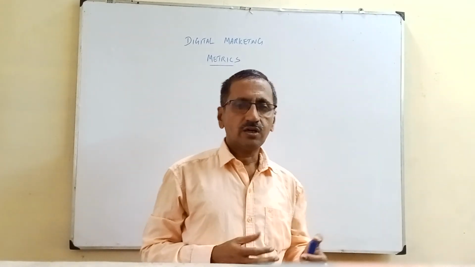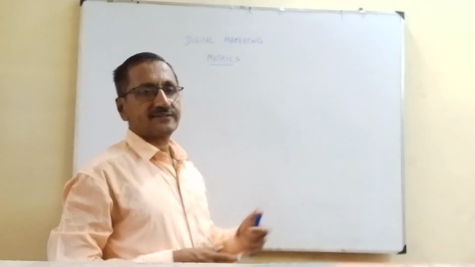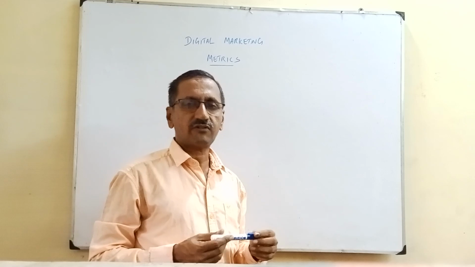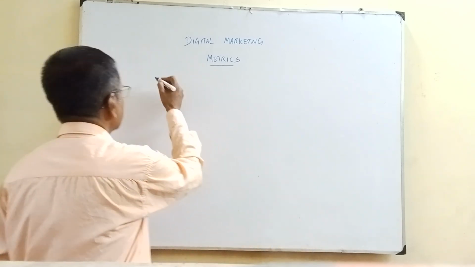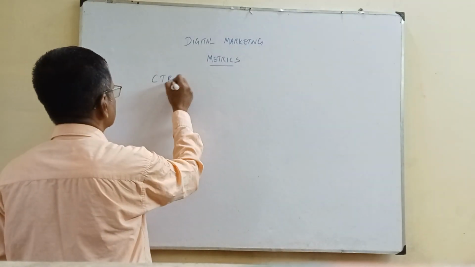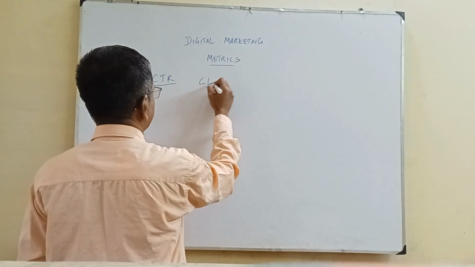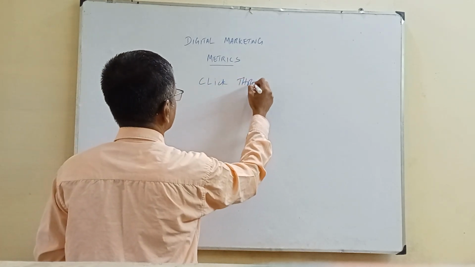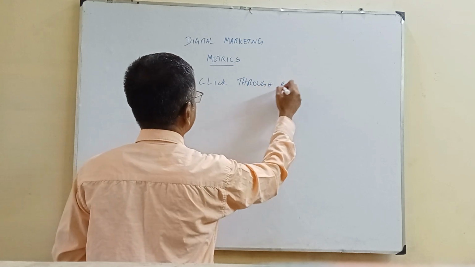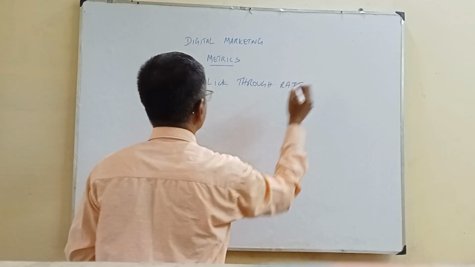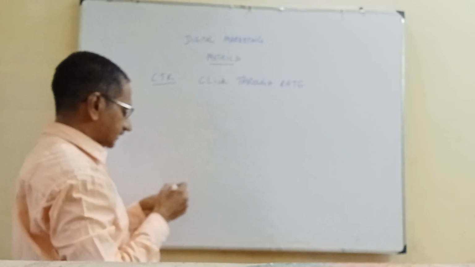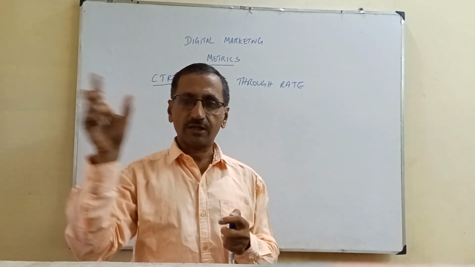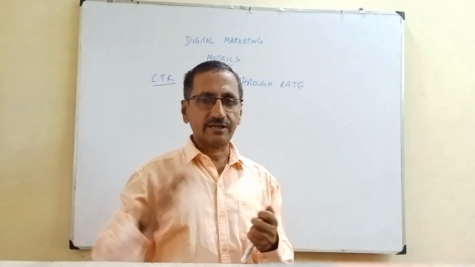Now I'm going to talk about various metrics under digital marketing. So what are the metrics available? First of all, CTR, that's called click through rate. When I say CTR or click through rate, normally this will have a value between 0 and 1. So what is click through rate?